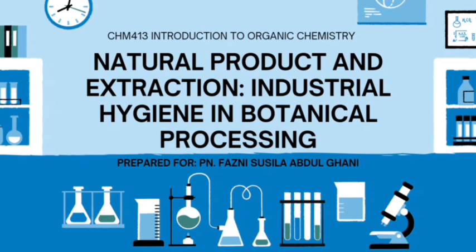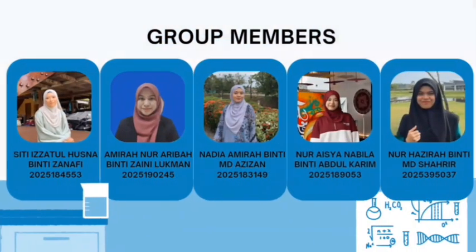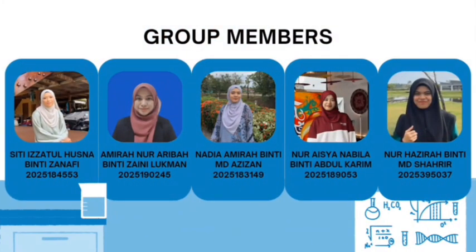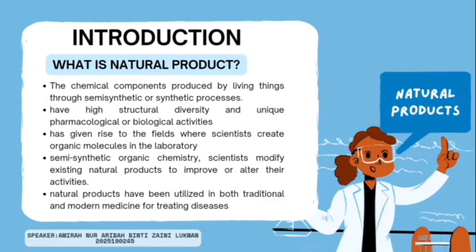In this video, my group will explain about natural products and extraction in industry hygiene in botanical processing. So what exactly is a natural product? Natural products are chemical components produced by living things, through semi-synthetic or synthetic processes. They have high structural diversity and unique pharmacological or biological activities.